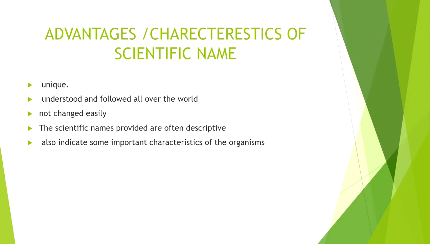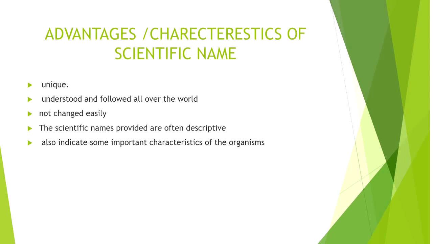Coming to the advantages or characteristics of a scientific name, it should be unique, which means humans, Homo sapiens, are the unique organisms under the name Homo sapiens, which can be understood and followed all over the world.